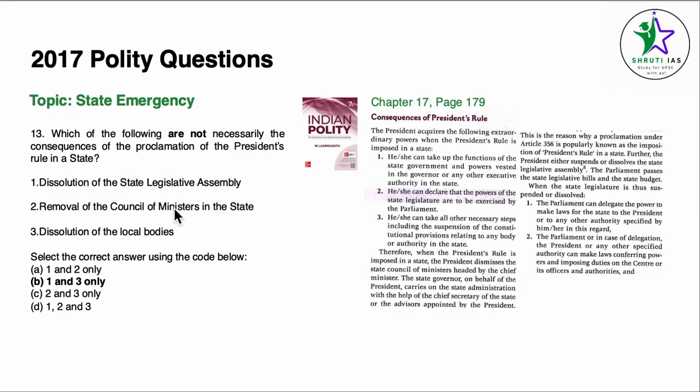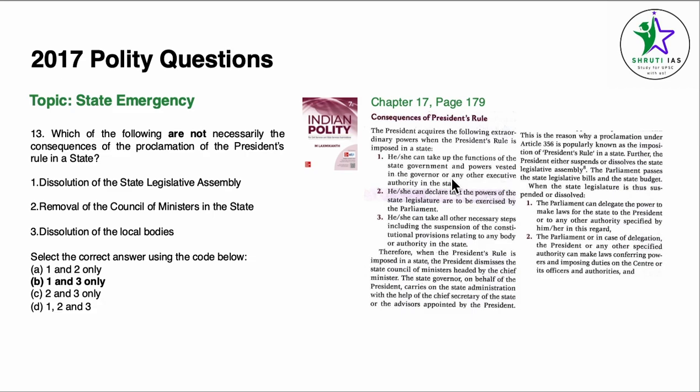1. Dissolution of state legislative assembly. 2. Removal of council of ministers in a state. 3. Dissolution of the local bodies. So they're asking us what happens in a proclamation of President's rule and what does not happen here. Answer here is 1 and 3. We'll see how it is correct. Now when we check chapter 17, emergency provisions, under page number 179, point number 1 is incorrect because it can suspend the state legislative assembly, not just dissolve, and nothing about the local bodies is given in this particular article.